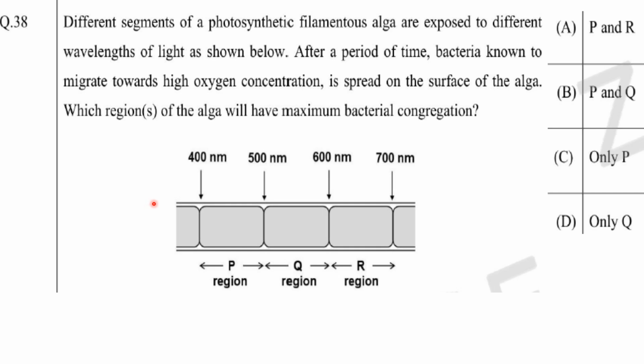So blue light is having wavelength between 400 and 500 nanometer region, that is 450 to 480 nanometers, somewhere near there. So P will be there, and red light is between 600 and 700 nanometer region, that is 600 to 680 nanometers, that is R region. So P and R will be the answer, A.